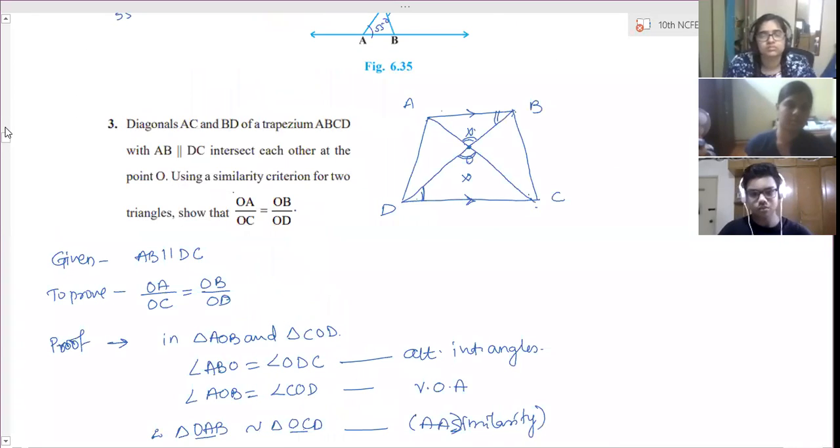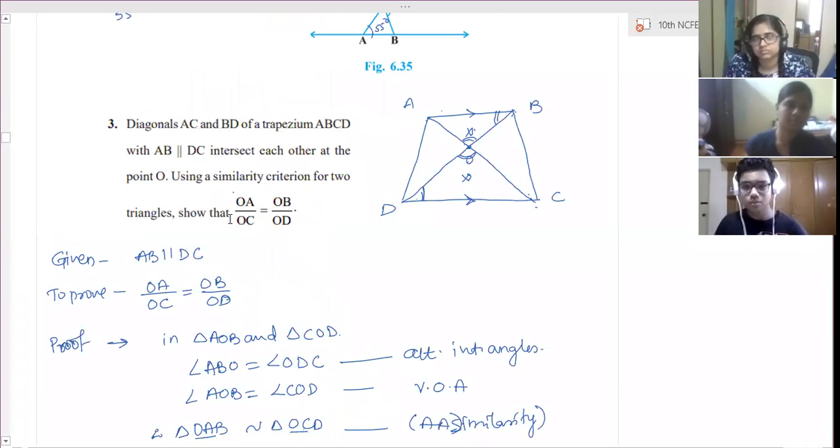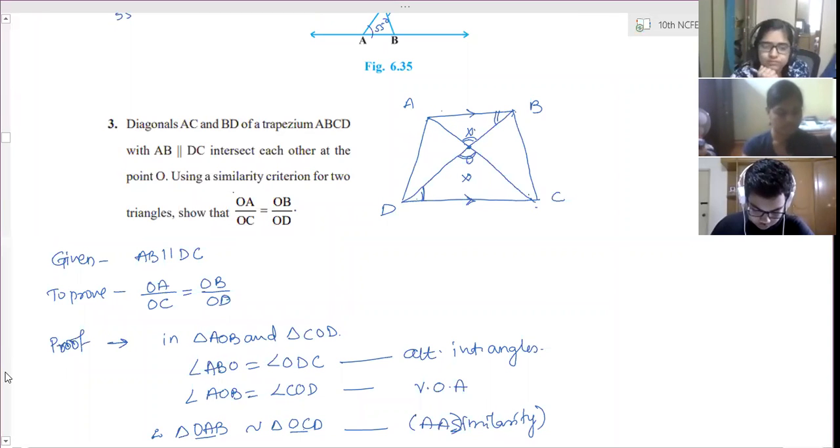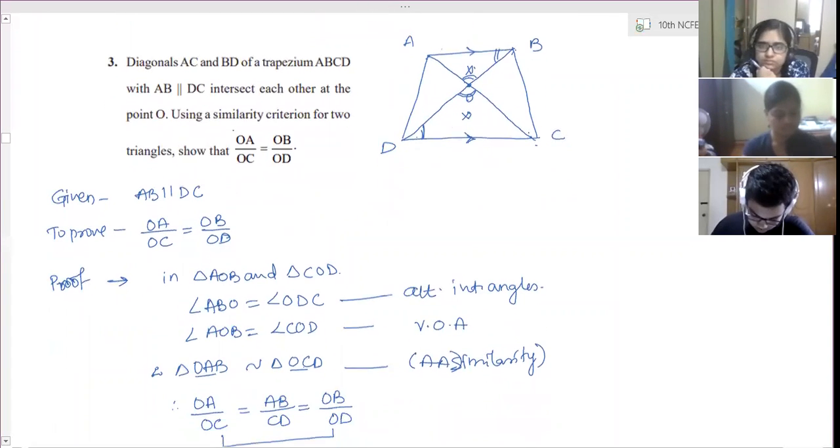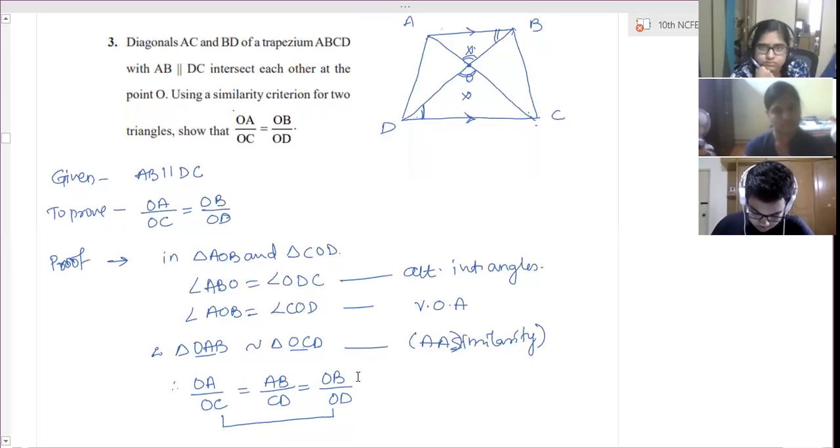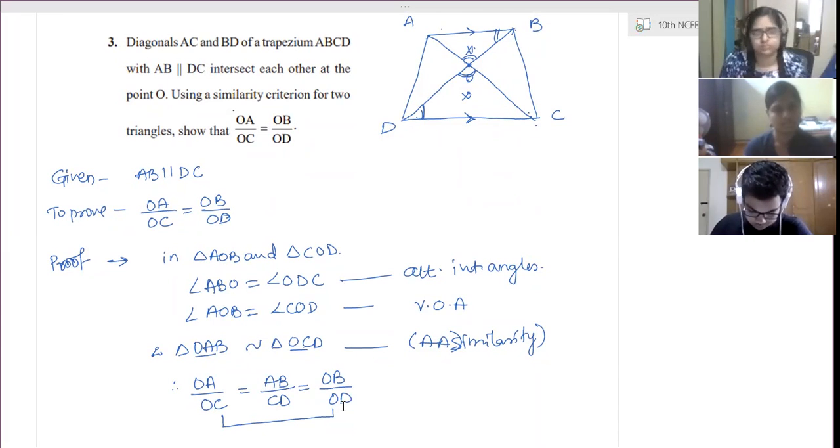Here you have shown the same thing. In triangles OAB and OCD, you have proved similar. Then you can take the ratios. What you got? OA by OC is equal to OB by OD, and the values of AO, OB, OC, OD they have given in the question. Substitute them and cross multiply.